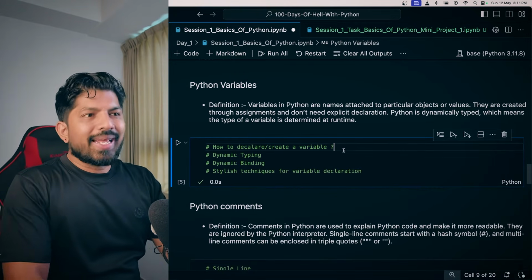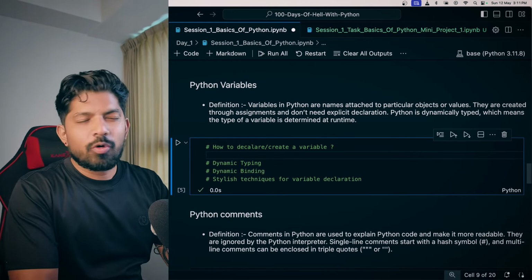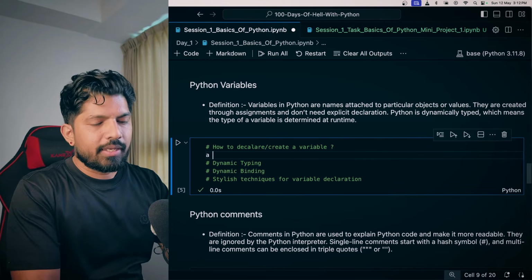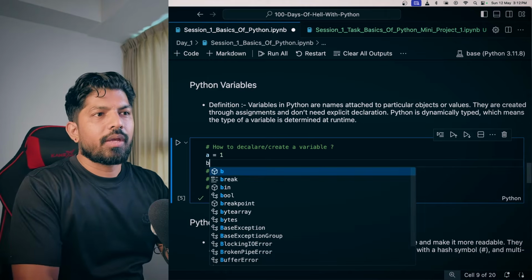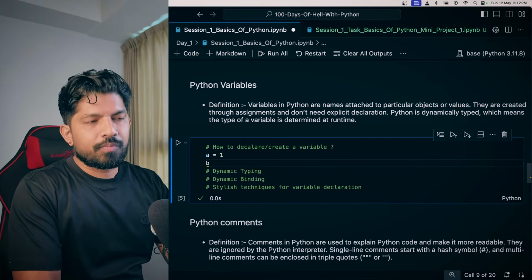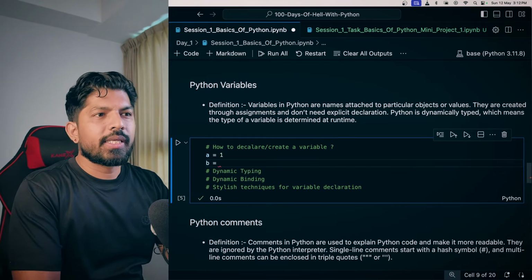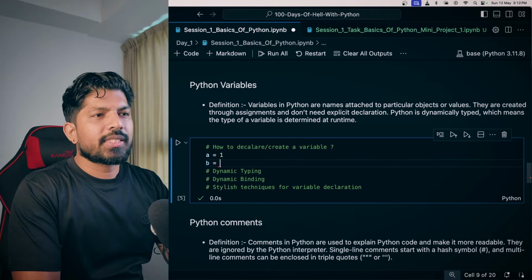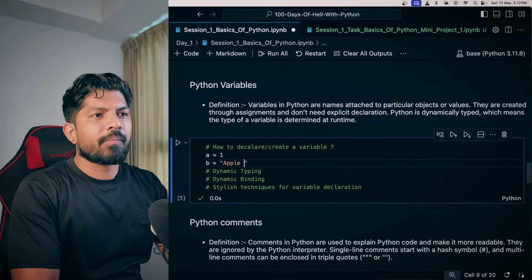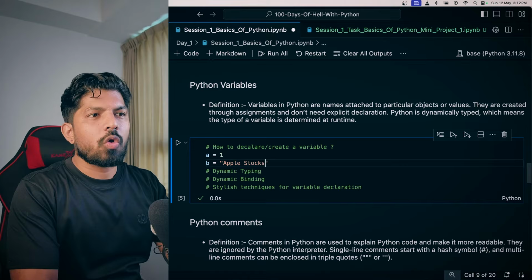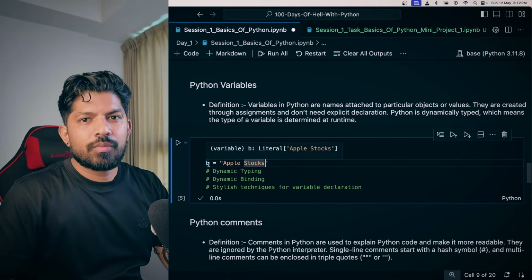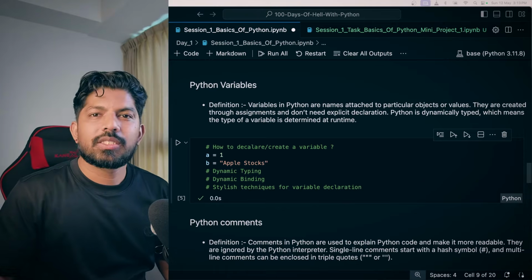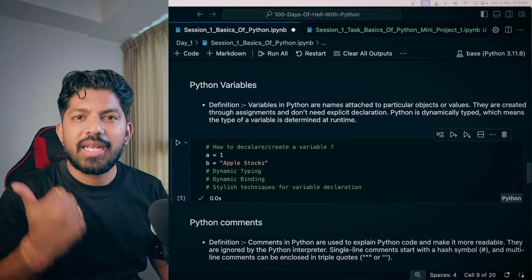So how to declare a variable? It's very easy and straightforward. Like if I want a equals to 1, here a is the variable name, and for example b equals to a string, maybe apple stocks, and here b is the variable name. Correct? So now there are a few concepts like dynamic typing and dynamic binding.